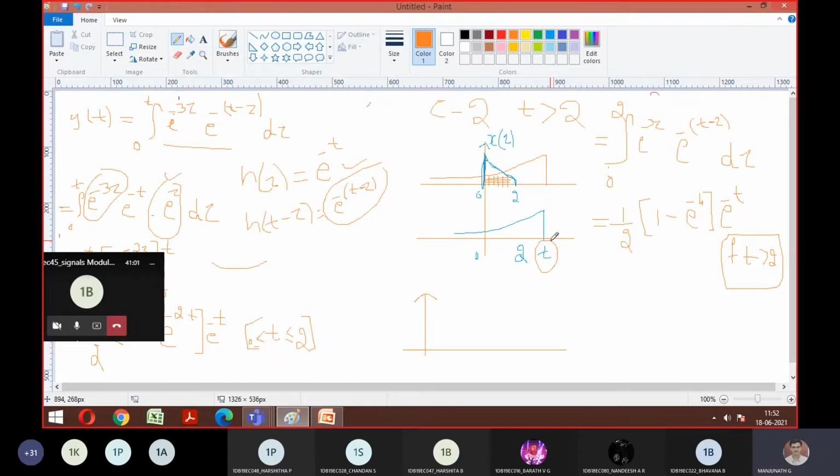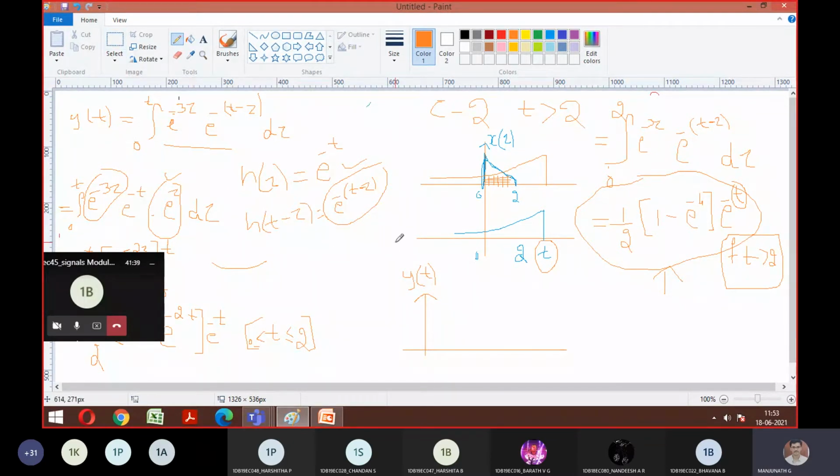So t equal to 2 or t greater than 2 comes for case number 2. So for this case is your maximum, correct? For this case, substitute t equal to 2 and tell me what answer you're going to get. I'll repeat what I'm telling. I need to plot y of t, guys. So to plot y of t, I need to consider a maximum peak. So before this, what I told you, write all the answers in one shot.